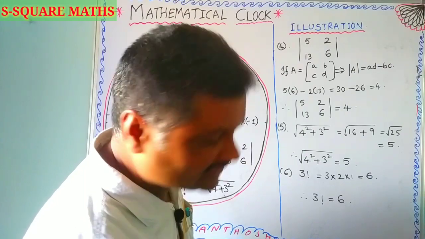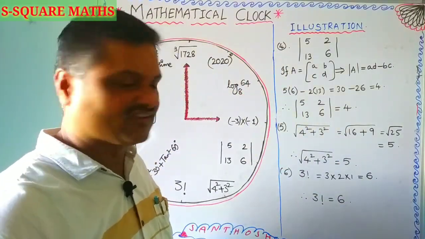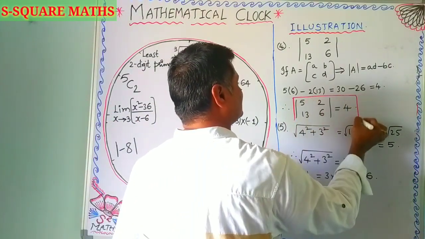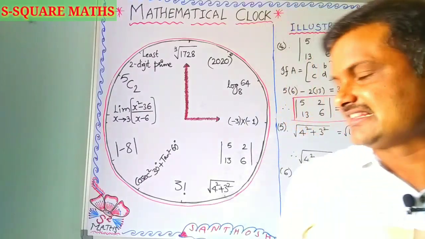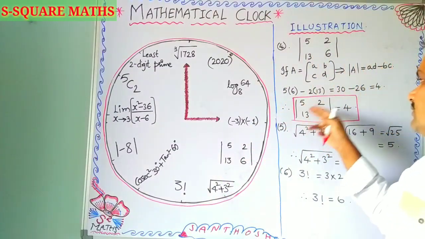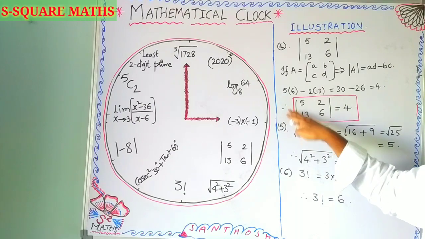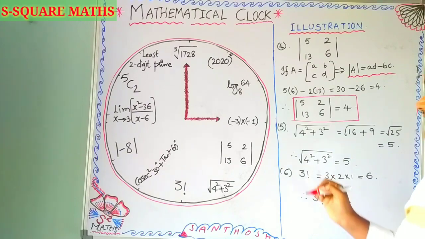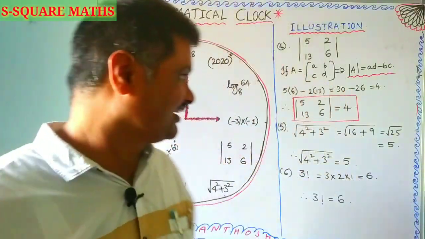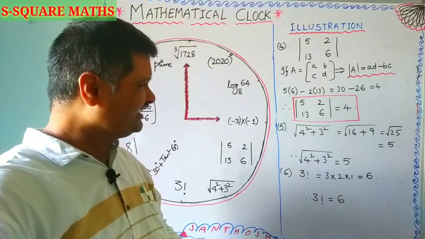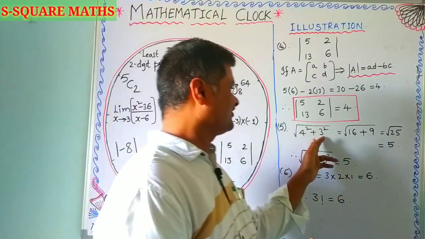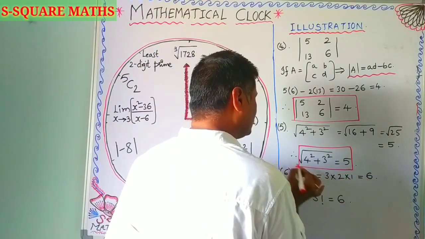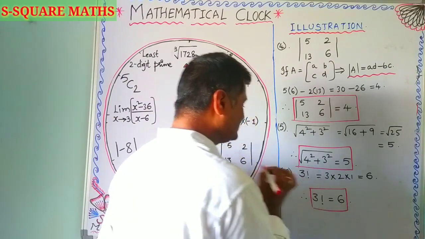Now the 4th, 5th, 6th, let us go through it once again. This is nothing but the determinant of 5, 2, 13, 6. Row wise we have to read the elements 5, 2, 13, 6. 2 rows and 2 columns matrix for this determinant. This is the formula for the given square matrix. AD minus BC, which gives you 4. Next, square root of 4 square plus 3 square, nothing but 5. Next, 3 factorial, here it is nothing but 6.